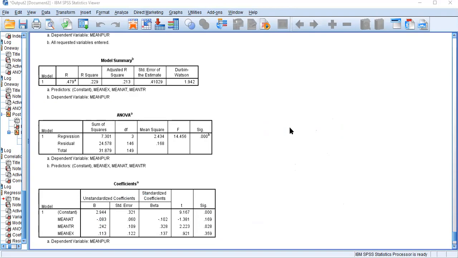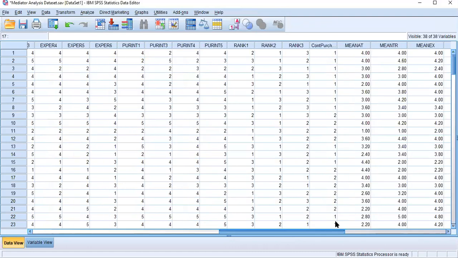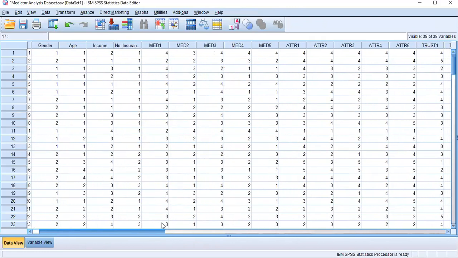Okay? So that's the main part of your data analysis coming under the quantitative. But sometimes students might not have scale type questions like what I have in here. Sometimes you have yes/no questions or categorical questions like income, age, something like that. Or your dependent variable also might be a yes/no question.